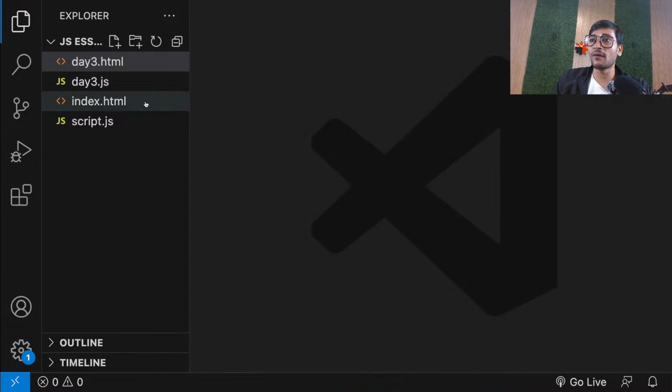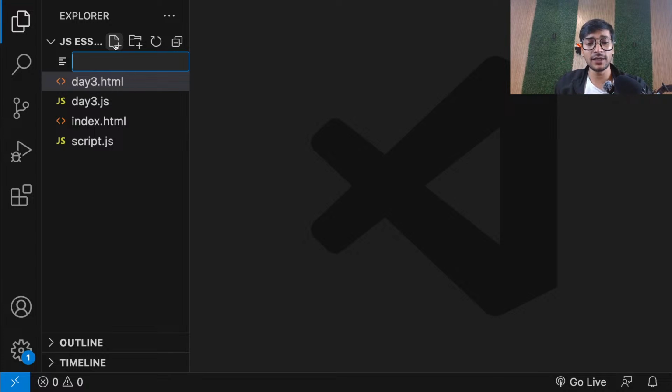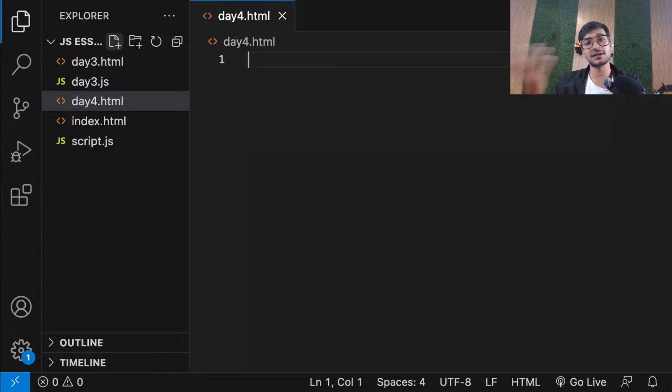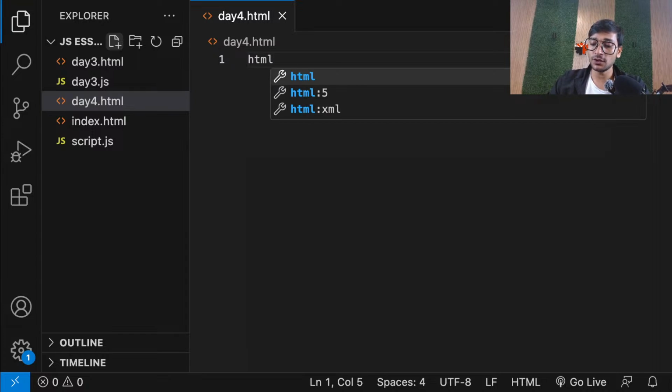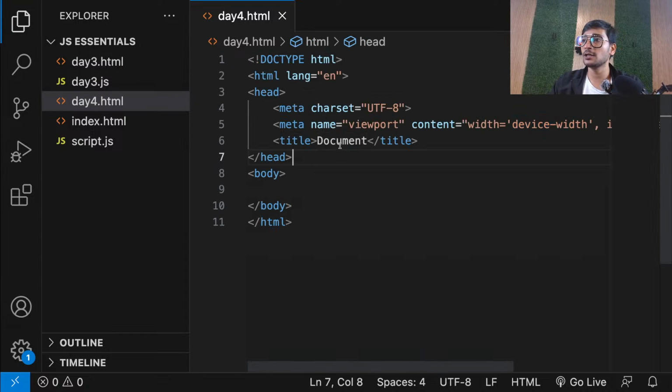Okay, let me create a new file today because I want to show you something very important. And guys, for today, I'll be using internal JavaScript. Why am I switching like this? Sometimes I go with internal JavaScript, sometimes with external JavaScript, so that we don't forget that there are two types and we can use any one of them. That's why I'm mixing things together like that. So let's call it day4.html. I don't need a separate JS file because right now I've decided that I will just write my code in it. So let's create an HTML file and call it day4, something like that.